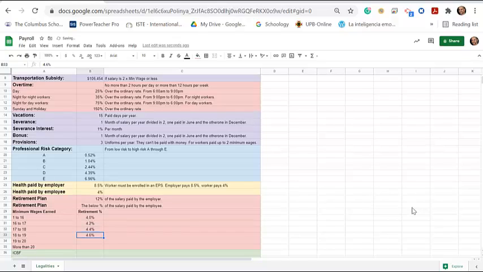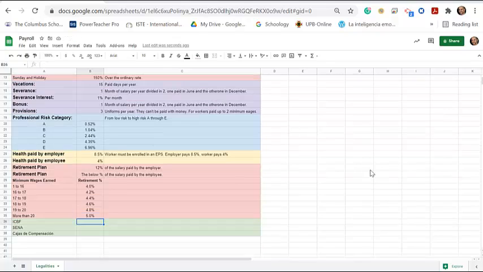If they earn 18 to 19 times the minimum wage, they pay 4.6%. If they earn 19 to 20 times the minimum wage, they pay only 4.8%. And if they earn more than 20, then they pay 5%.